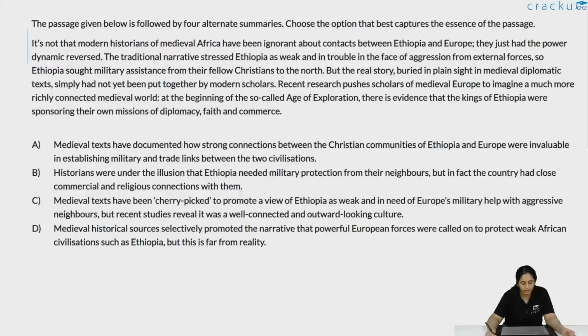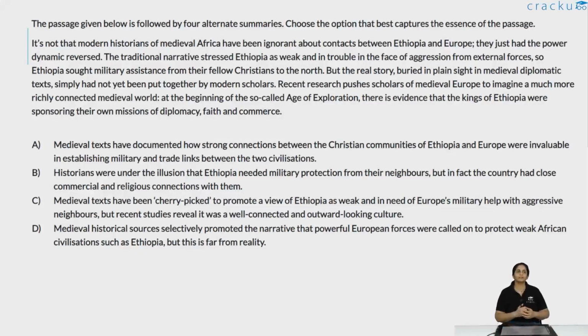It's not that modern historians of medieval Africa have been ignorant about the contacts between Ethiopia and Europe. They just had the power dynamic reversed. The traditional narrative stressed Ethiopia as weak and in trouble in the face of aggression from external forces. So Ethiopia sought military assistance from their fellow Christians to the north. But the real story, buried in plain sight in medieval diplomatic texts, simply had not been put together by modern scholars. Recent research pushes scholars of medieval Europe to imagine a much more richly connected medieval world. At the beginning of the so-called age of exploration, there is evidence that the kings of Ethiopia were sponsoring their own missions of diplomacy, faith and commerce.